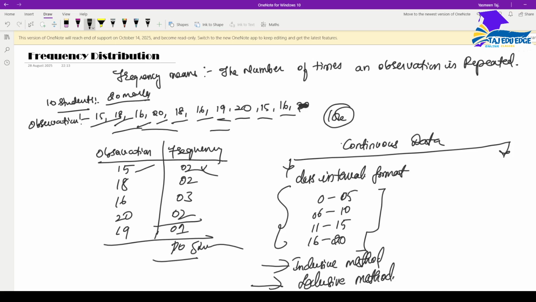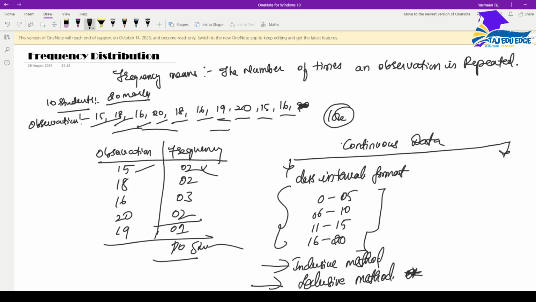But when it comes to calculation of mean, median and mode, we have to check whether the data is in inclusive method or exclusive method. The most important is the exclusive method here. Even if they have given data in an inclusive method format, we need to convert that into an exclusive method format.